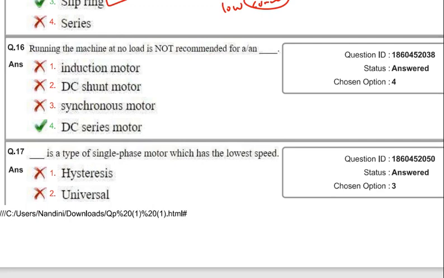Running the machine at no load is not recommended for a DC series motor. For a DC series motor, when the load is disconnected, its speed will be dangerously high. That is why running at no load, or at low load, is not recommended.